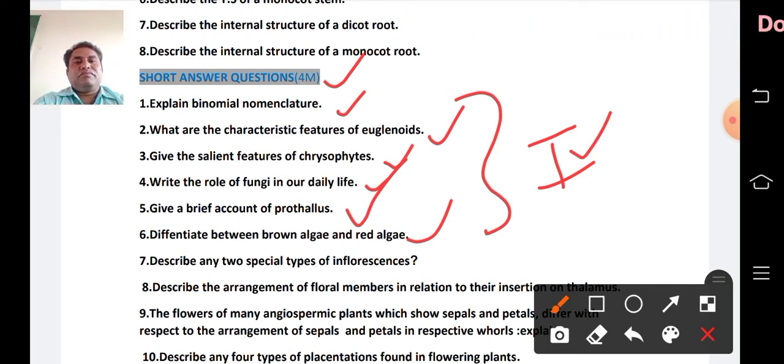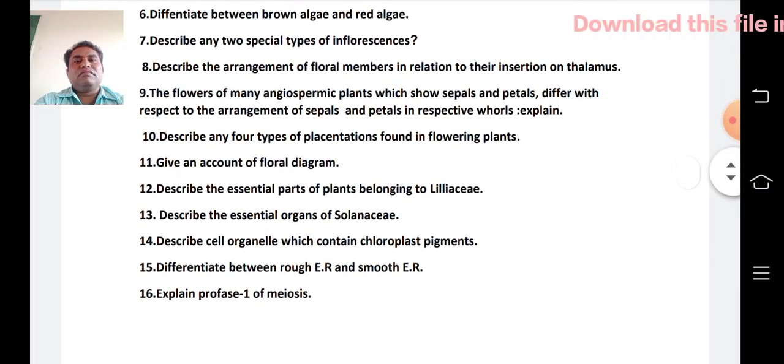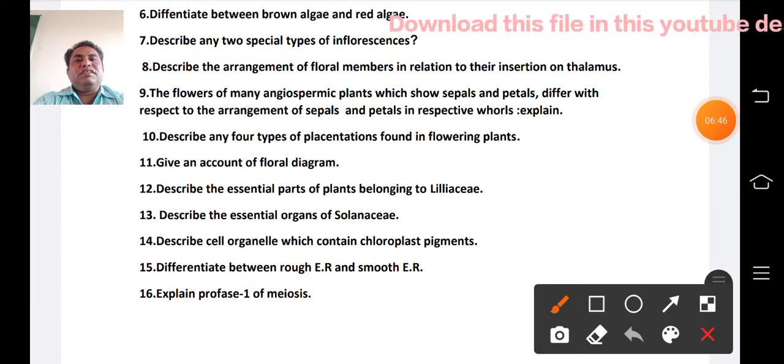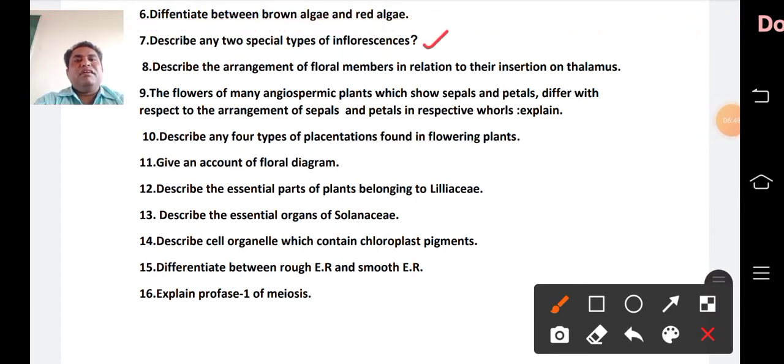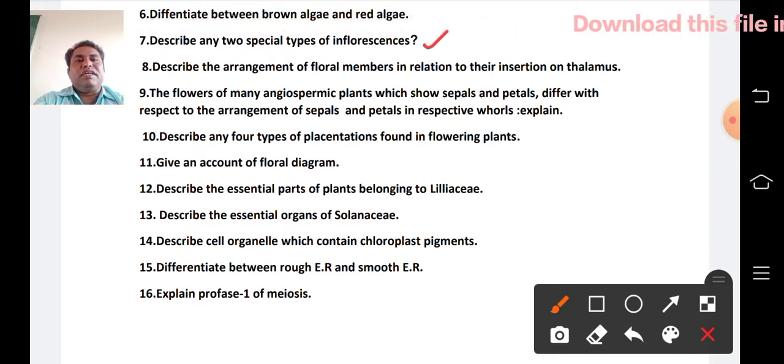Next, let us go to the 7th one. The 7th question is: describe any 2 special types of inflorescence. The 8th one: describe the arrangement of floral members in relation to their insertion on the thalamus.